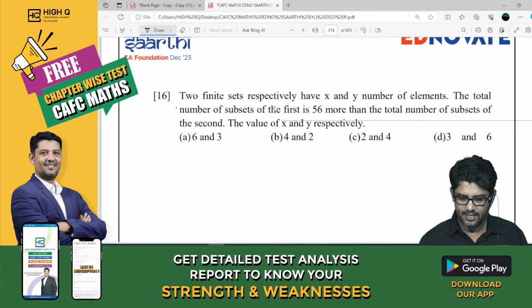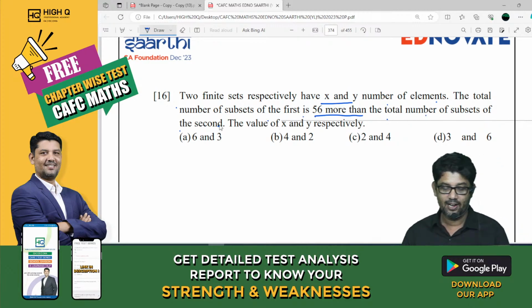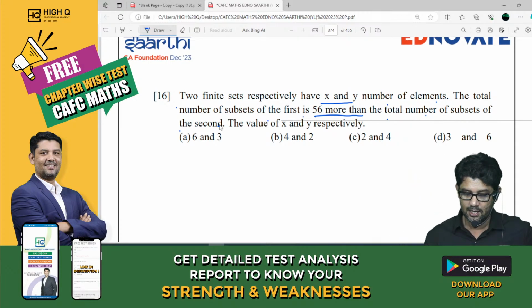Two finite sets respectively have x and y number of elements. The total number of subsets of the first is 56 more than the total number of subsets of the second. The value of x and y is respectively. Look at this. You can solve it orally. Two finite sets having x and y number of elements. The total number of subsets of the first is 56 more than the total number of the second.